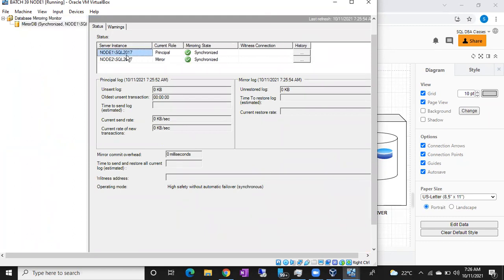What is the principal server? Sometimes you may only be connected to the principal server. How can we identify the mirror server, guys? You are only connected to the principal server, and now you want to find out what the mirror server is for that principal server. How can you find it? In this screen, we can find out, in this Launch Mirror Monitor. Yeah, very good. One way. Another way.